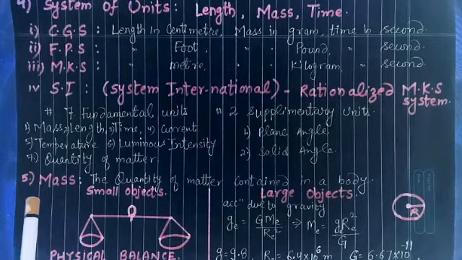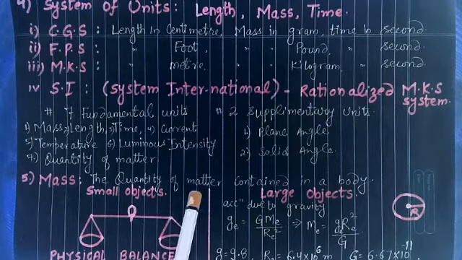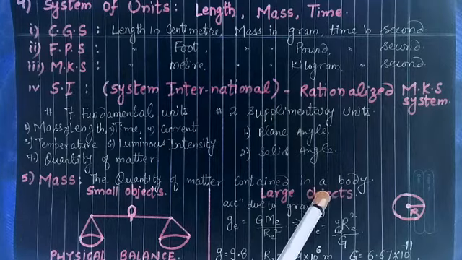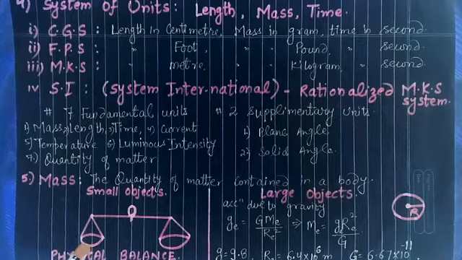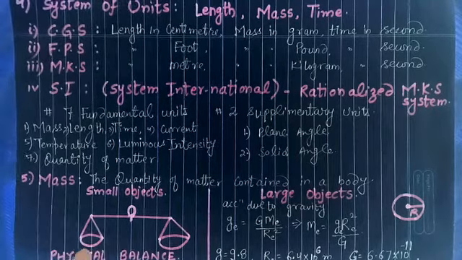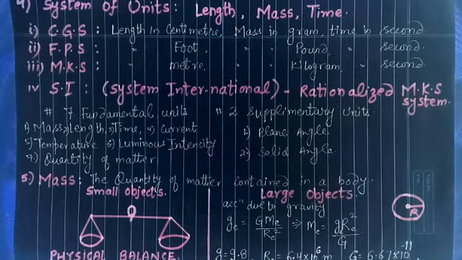Next topic we have mass: the quantity of matter contained in a body. Measurement: if the mass is of small objects, we make use of a physical balance. In all the shops you have already seen these kinds of physical balances. On one side we place the known mass and on the other side we place the unknown mass. When the balance point is reached, the unknown mass becomes equal to the known mass.